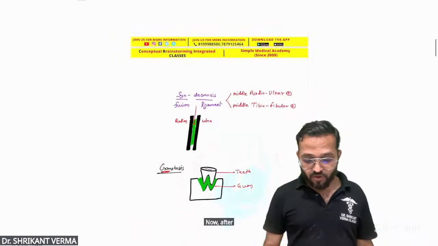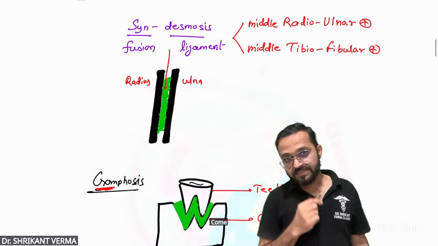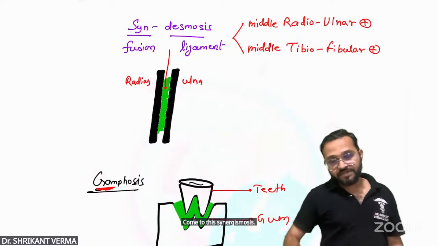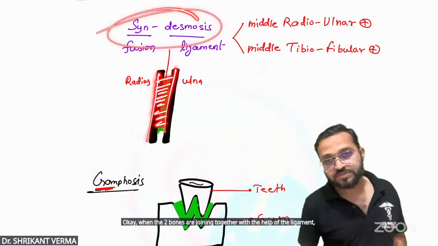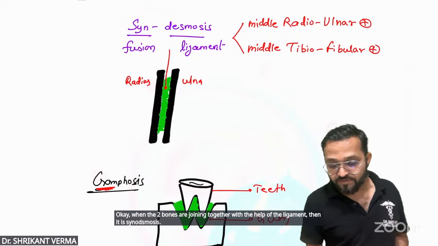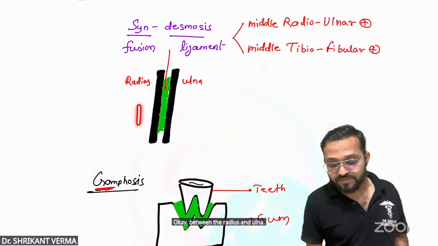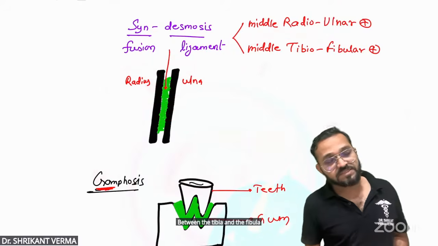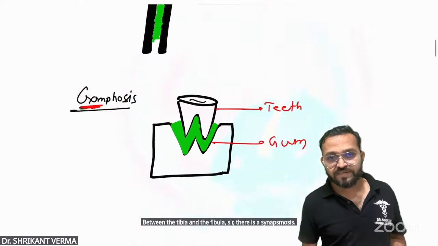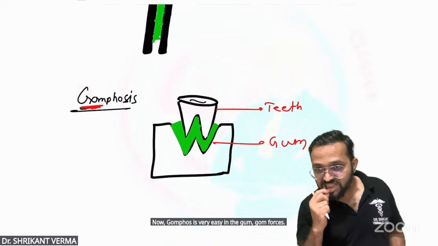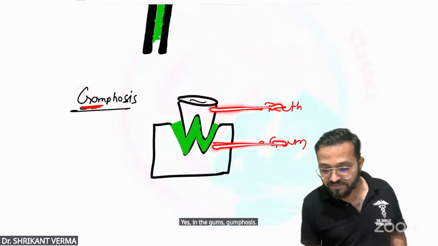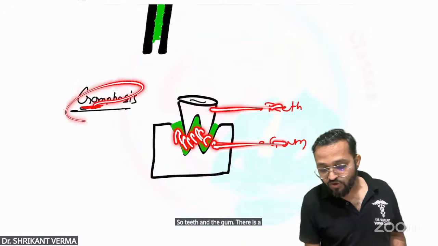Now, after all this, come to syndesmosis. When two bones are joining together with the help of a ligament, then it is syndesmosis. Between the radius and ulna, between the tibia and the fibula, there is syndesmosis. Now, gomphosis, very easy. In the gums, gomphosis. So teeth and the gum, there is a fibrous joint, that is a gomphosis. Simple.